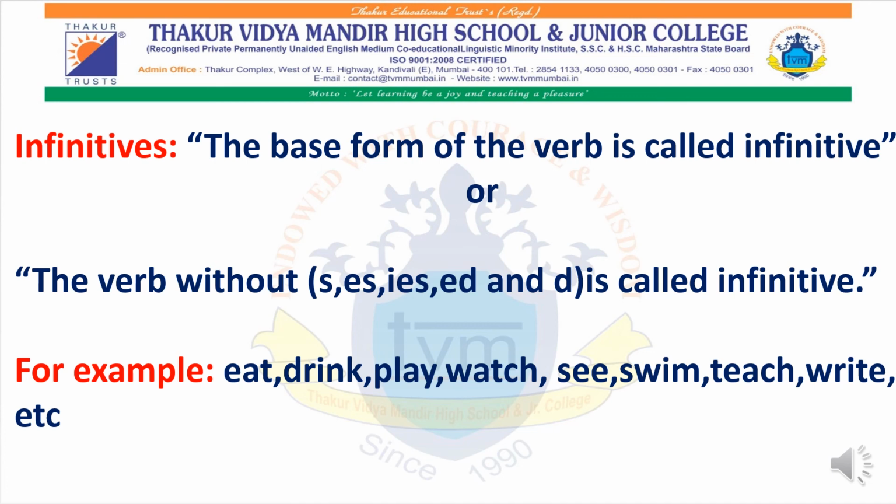I hope this concept is clear. Verb first form is used in infinitives and not V2 and V3 forms, where the words consist of s, es, ies, ed and d. For example, eat: the second form will be ate and the third form will be eaten. So we are not going to make use of the words ate and eaten in infinitives. We are just going to concentrate on the base verb, which is known as the infinitive.